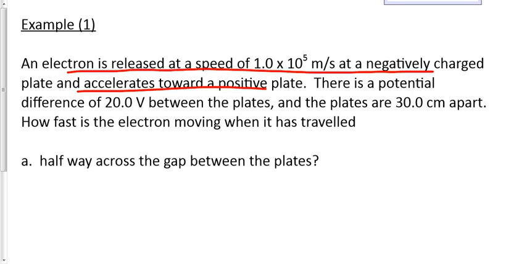We're looking for how fast it's moving when it's halfway across the plates. So halfway down the hill. We're going to say the initial energy: does it have potential? Picture the car. Does the car at the top of the hill have potential? Yes, except in this case it's not mgh potential, it's qV potential. Does the car at the top of the hill have kinetic energy? Yeah, in this case it does because it's moving, right? So we're going to add kinetic energy to that.